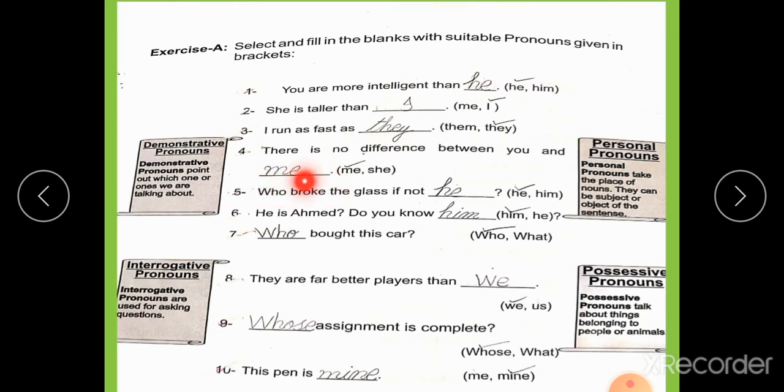Me, objective case of I. Him, objective case of personal pronoun. Who, interrogative pronoun. We, first person pronoun of subjective case. Whose, interrogative pronoun. And mine is the word which is possessive pronoun.